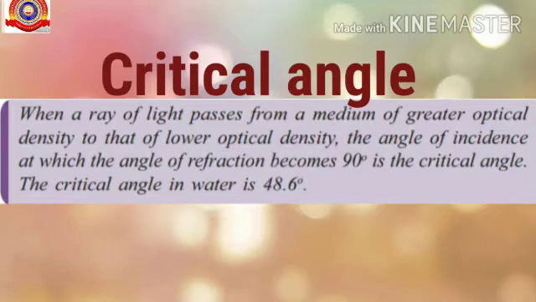So what is critical angle? When a ray of light passes from a medium of greater optical density to a lower optical density, the angle of incidence at which the angle of refraction becomes 90 degree is the critical angle. The critical angle in water is 48.6 degree, and the critical angle of glass is 42 degree. So let's see the definition for total internal reflection.